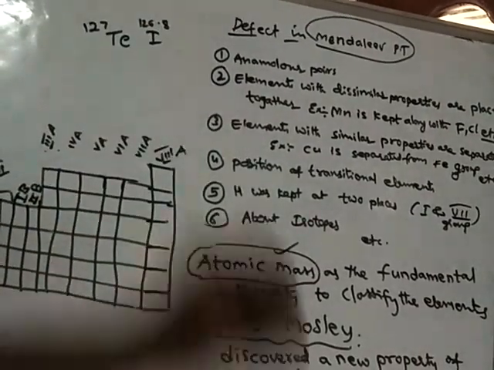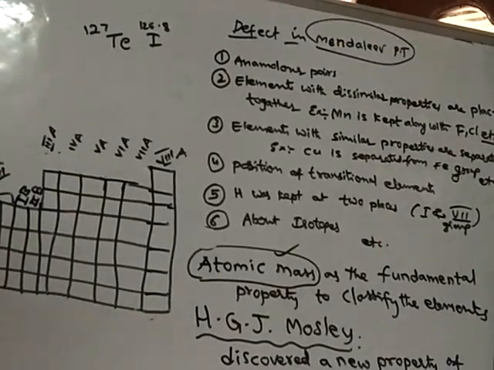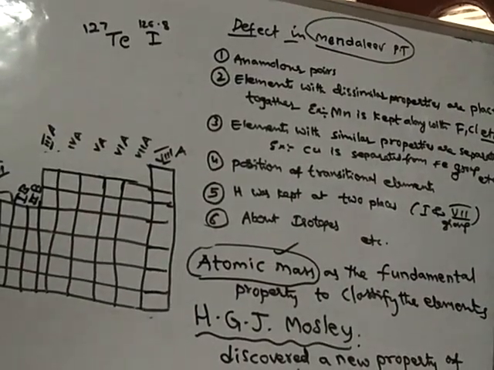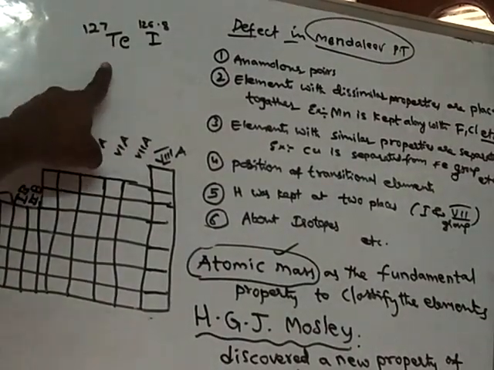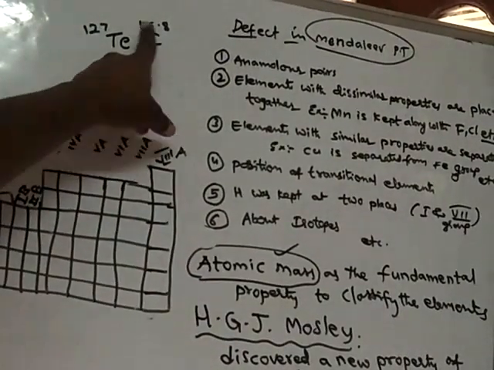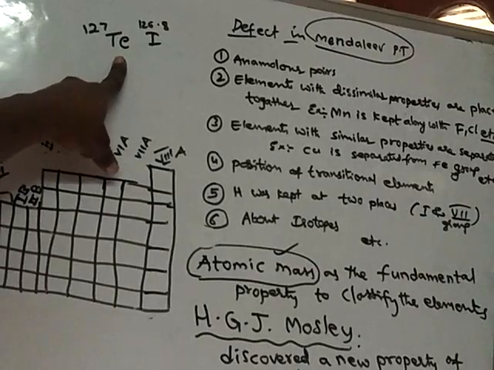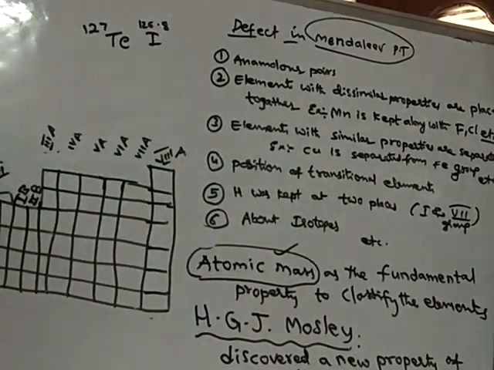Mendeleev followed one thing: he arranged the elements according to increasing order of atomic mass. If that is the case, then iodine should be placed before tellurium. But he didn't keep it like that. He kept tellurium before iodine, though its mass is more than iodine. So for this pair of elements, he reversed the order.